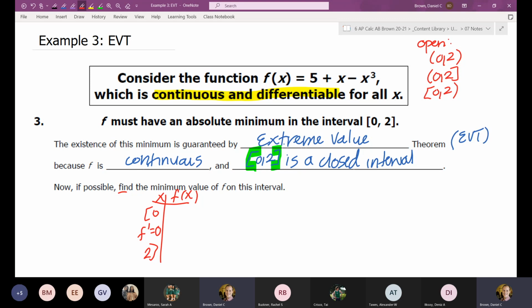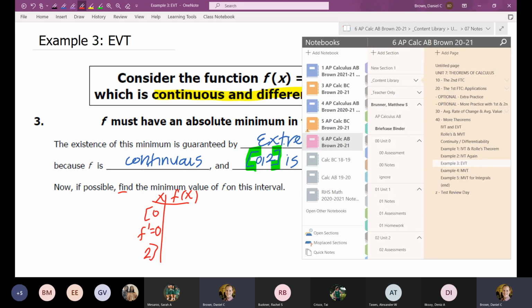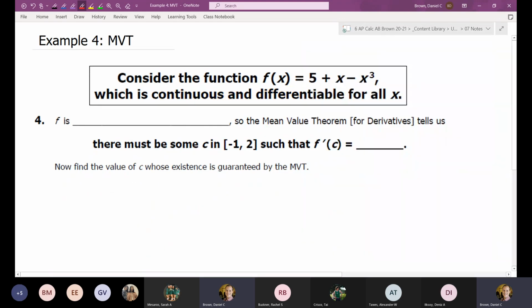So that's the EVT. And then the last two theorems are the two that actually have work that you often have to do. And that's the mean value theorem for derivatives, and then that's also the mean value theorem for integrals. So if you have to solve something, it's going to become one of these two. These are the two you also have to know by name because you do have to know the equation that is attached to their name.